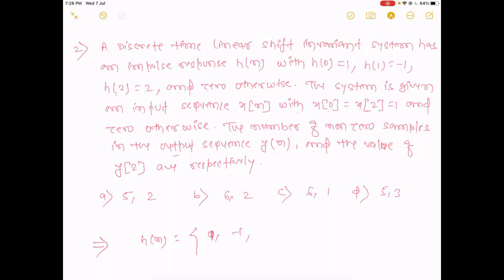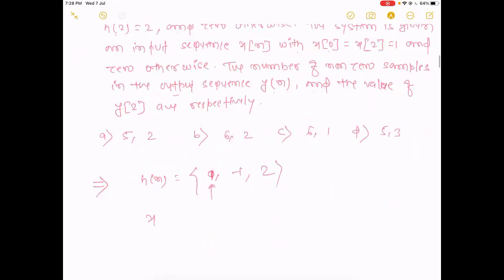And x[n] is given at origin 1, and the x[1] value is not given. x[1] not given means x[1] will be 0. Here it is written 0 otherwise. So 0, and at 2, 1.